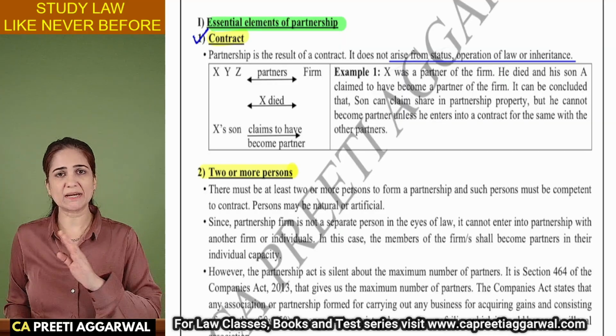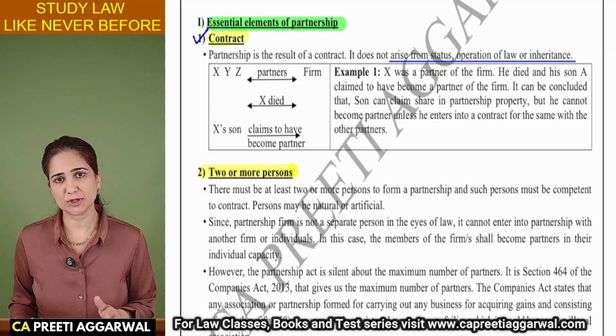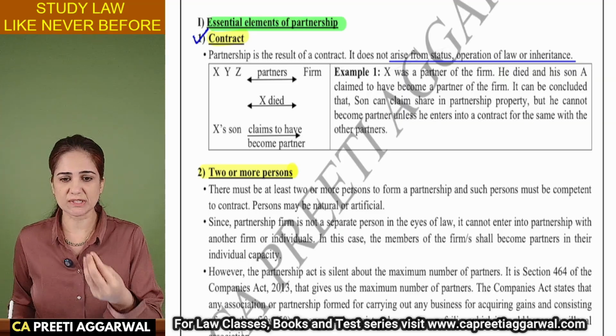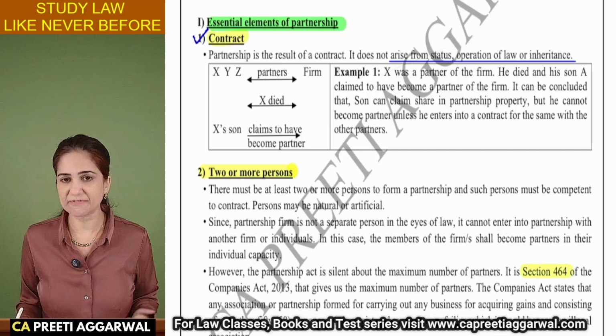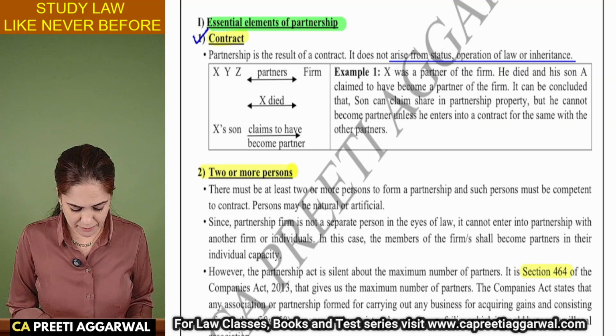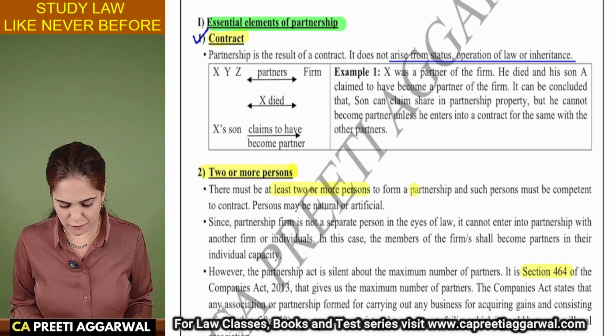There is a limit, but that limit was never given in the Partnership Act. That limit was always given in the Companies Act. Section 464 of the Companies Act specifies the maximum number of partners. So law says that you need minimum two or more persons to form a partnership.